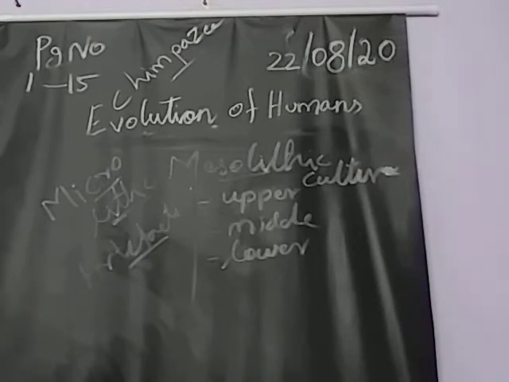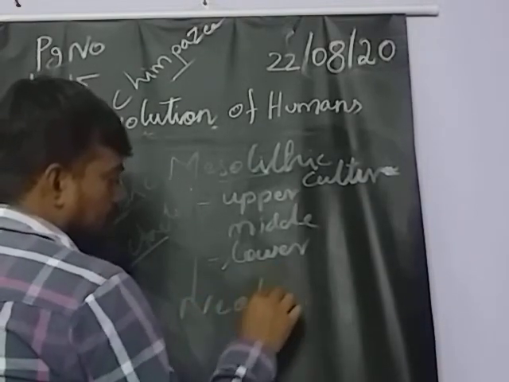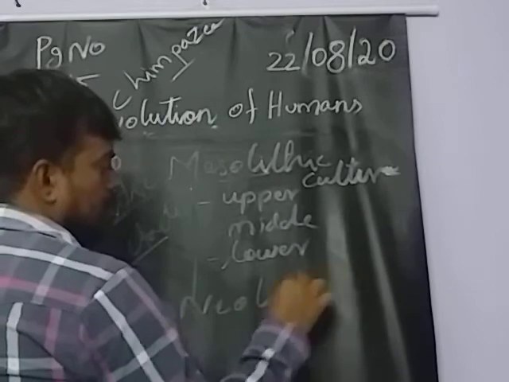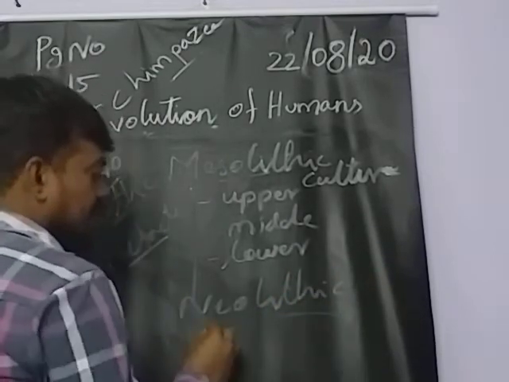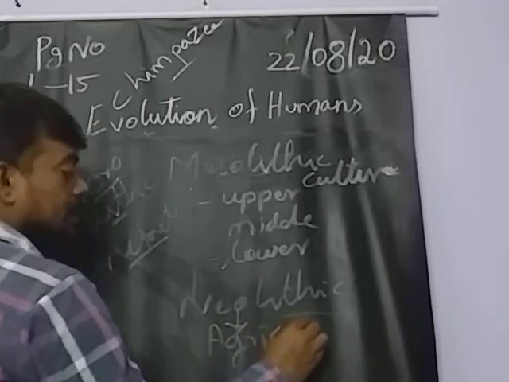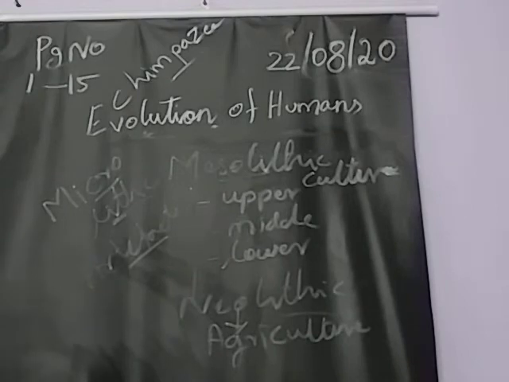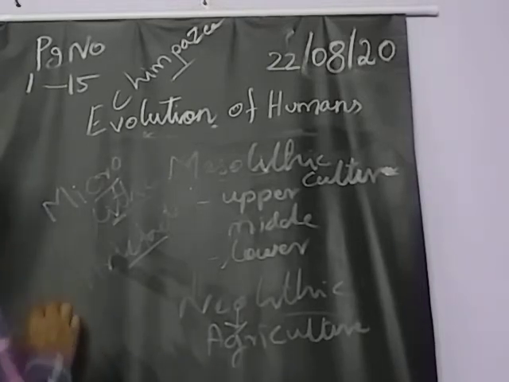Okay, that's simple. Next we are going to see about the Neolithic culture. In this culture only, agriculture was started. Agriculture started in which culture? The Neolithic culture. Here we have one of the important questions.